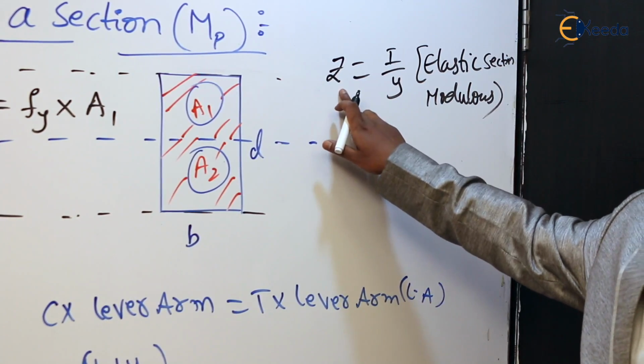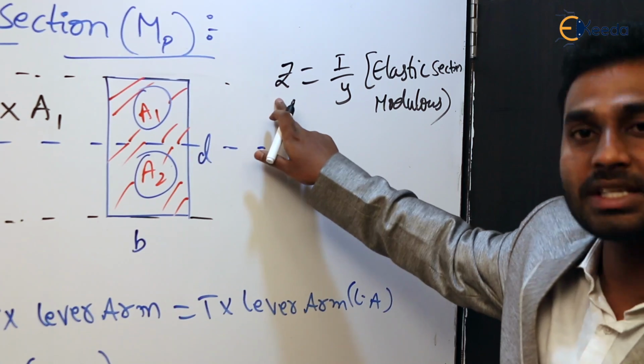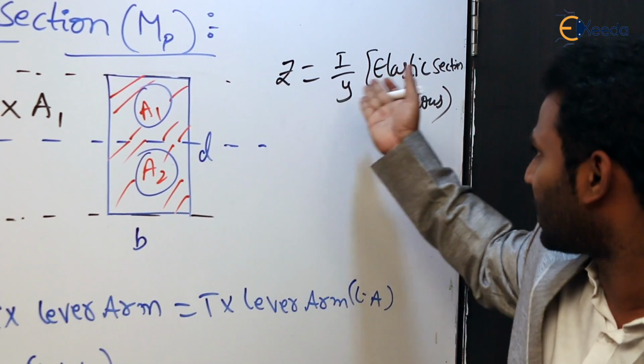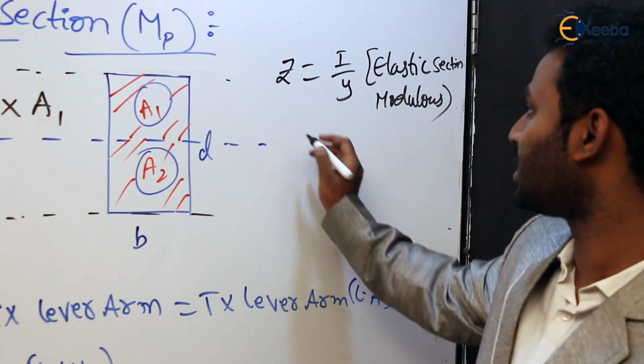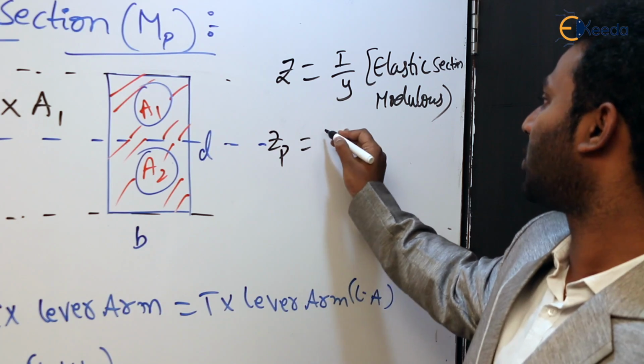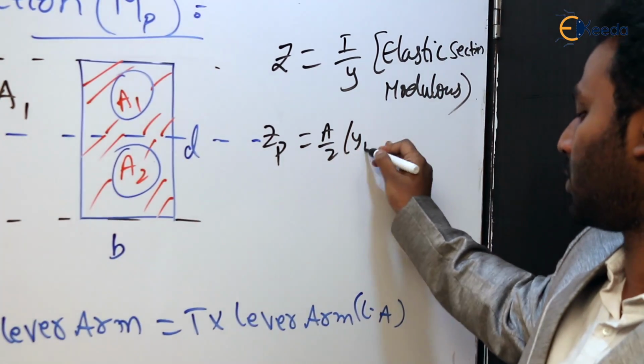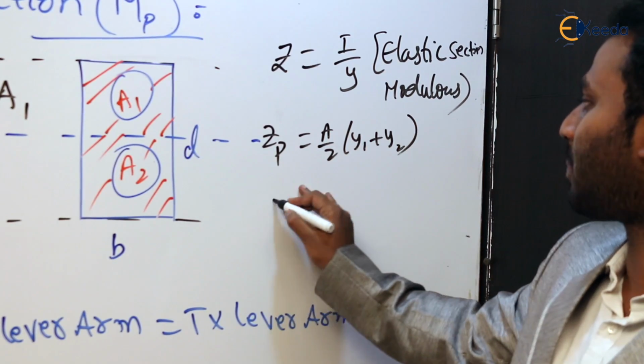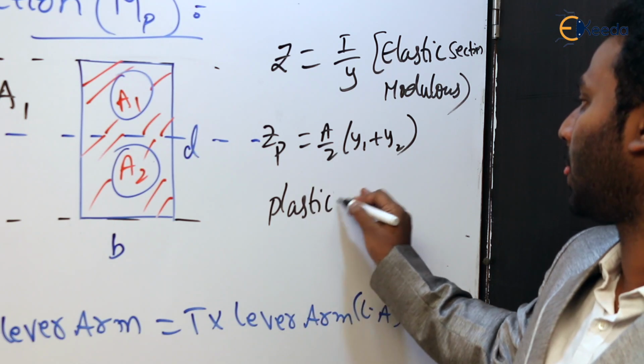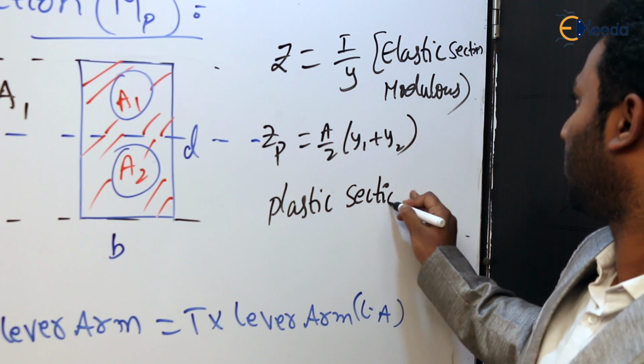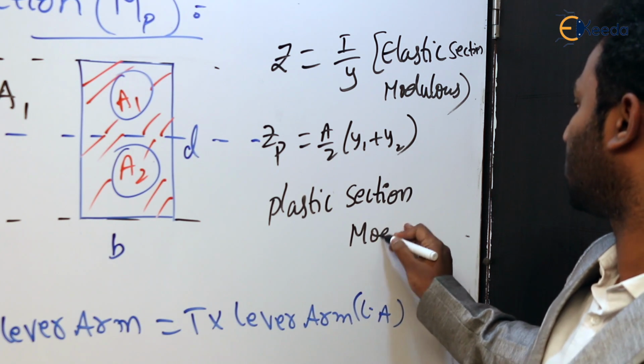So this Z is obviously for the elastic state. But this ZP is the plastic section modulus, which is A by 2 into Y1 plus Y2.